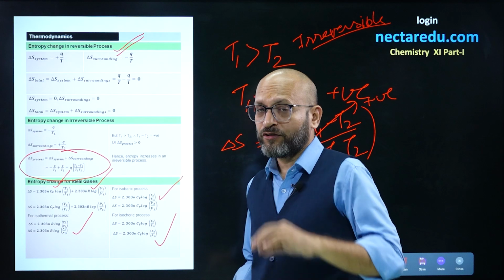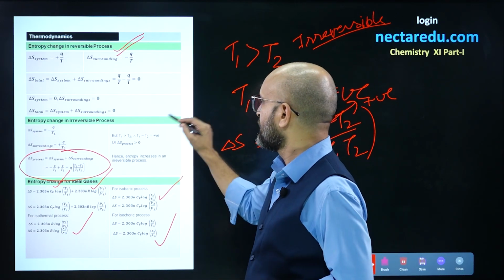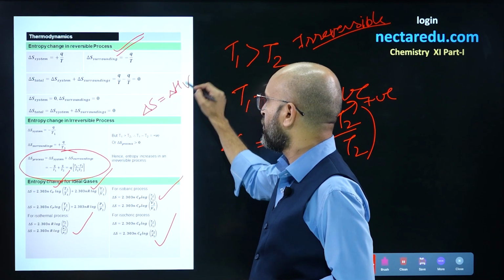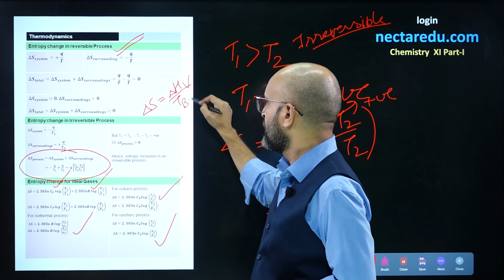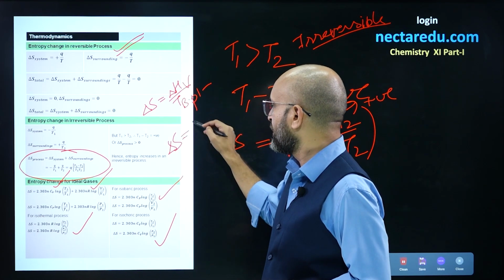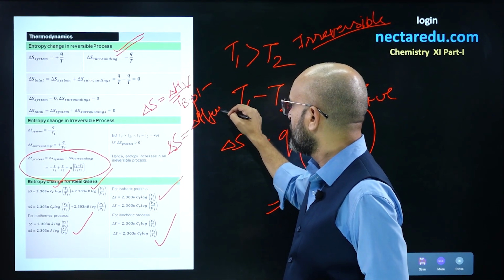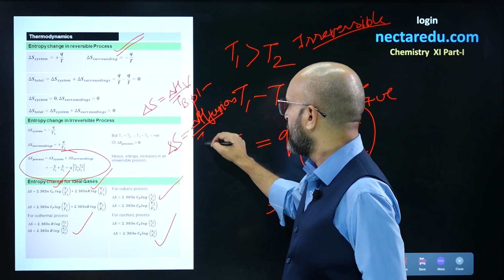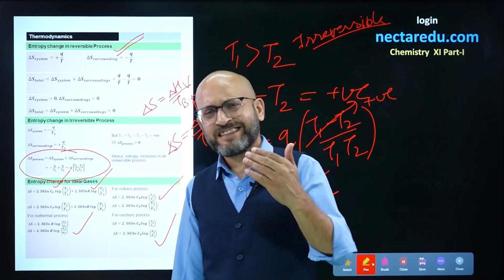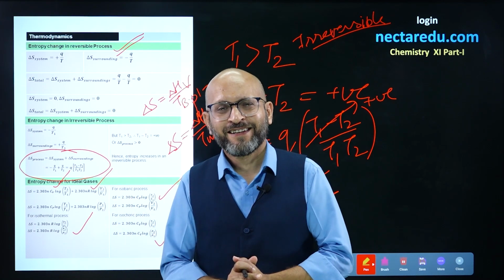And what about physical change? If a boiling point is given, then use this formula: delta S equals enthalpy of vaporization upon boiling point. And similarly for melting point, apply enthalpy of fusion, delta H fusion upon melting point. So using these formulas, you can easily calculate entropy change in your problems. That's it.